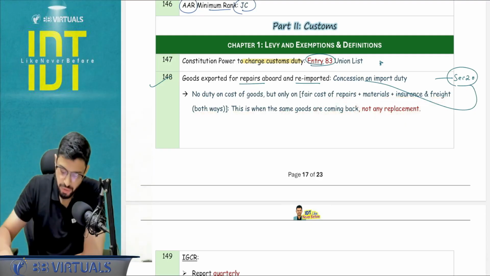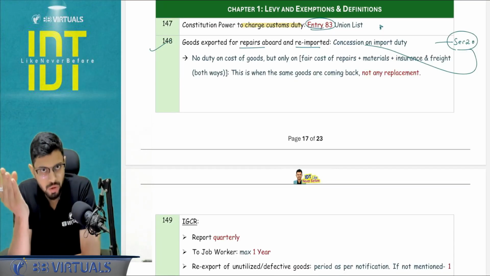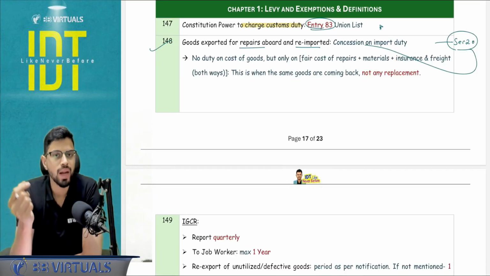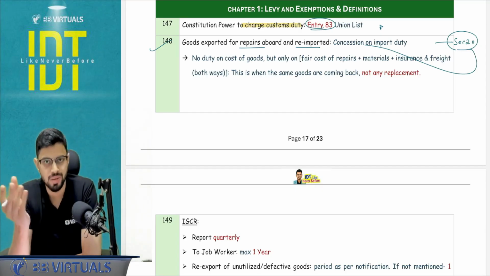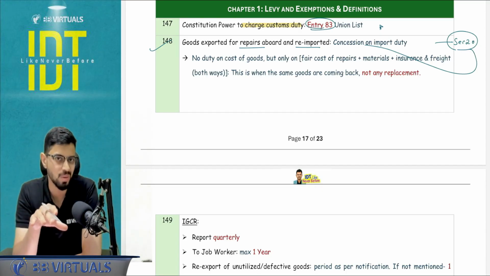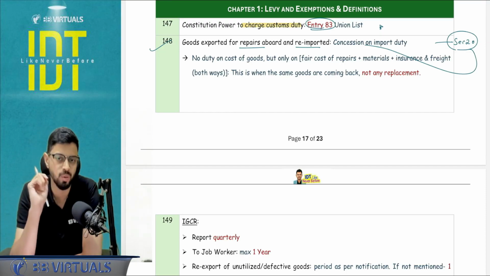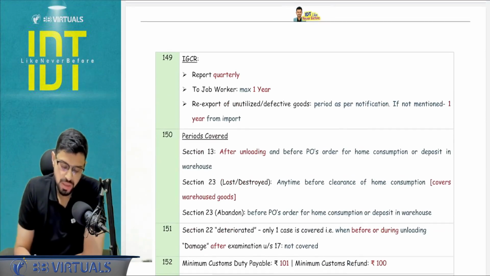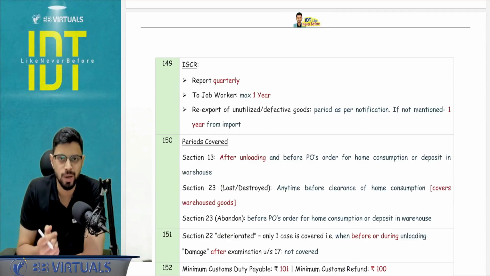Very finely, on a very small point, ICAI had tested this: the machine was exported for the repair, and meanwhile, to avoid any impact on the business, that person had sent another machine. So on another machine, you're not going to get the concession because it is not the same machine. So there again, on the import, on the transaction value, on whatever that assessable value is, you have to pay the duty again. Okay, IGCR rules. Now I think everyone does it properly. Till 2 attempts back, people didn't used to do it.